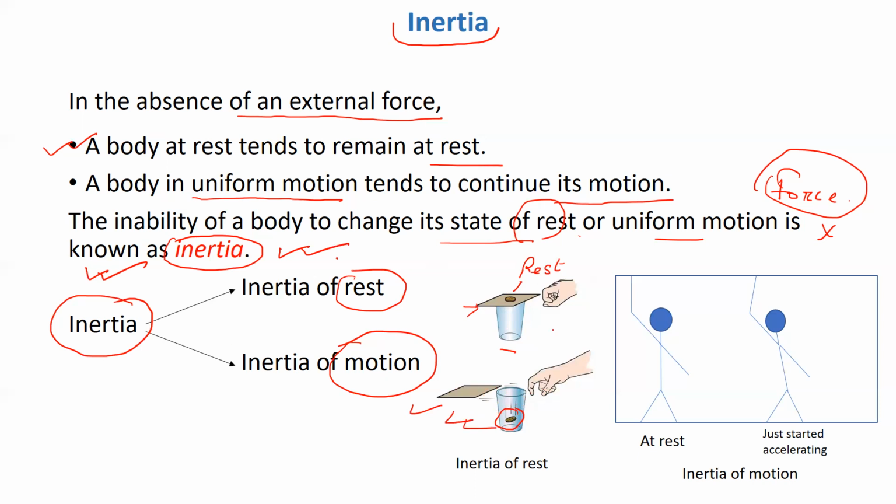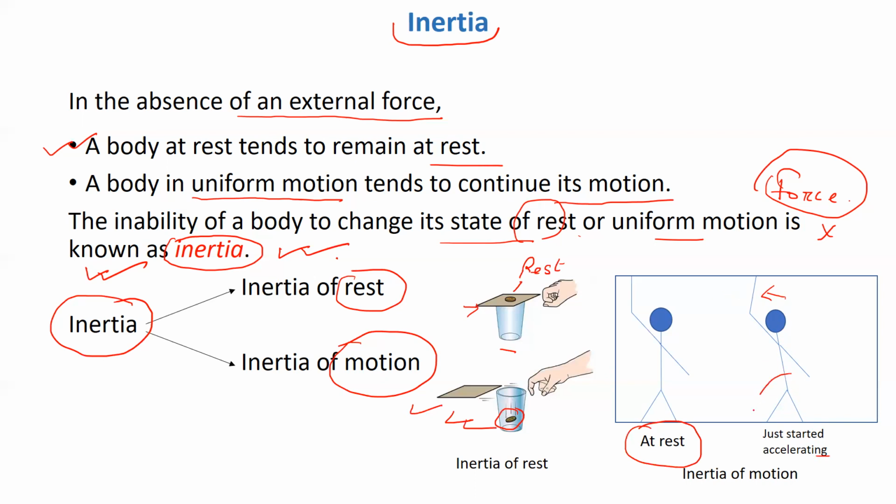Similarly, another example you see here: suppose a person is inside a vehicle. At rest, the person is standing straight. But when the vehicle just begins to accelerate, what will happen? The upper body of the person moves backward compared to the legs. The upper portion of the body remained at rest initially, so it will tend to remain at rest.